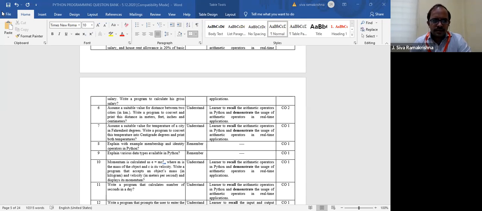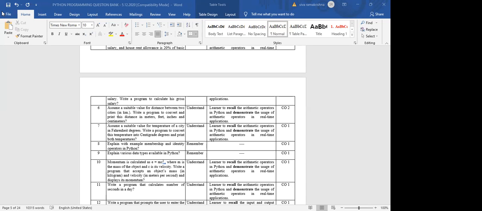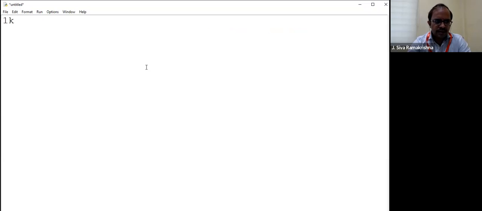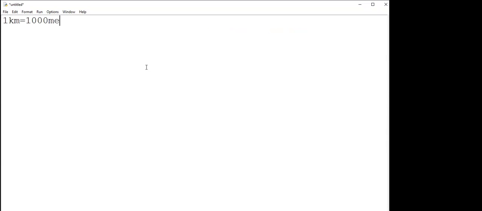Tell me. 1 kilometer is 1,000 meters, sir. Okay. So let me share my window, new window. So what is it? 1 kilometer equals 1,000 meters, correct?